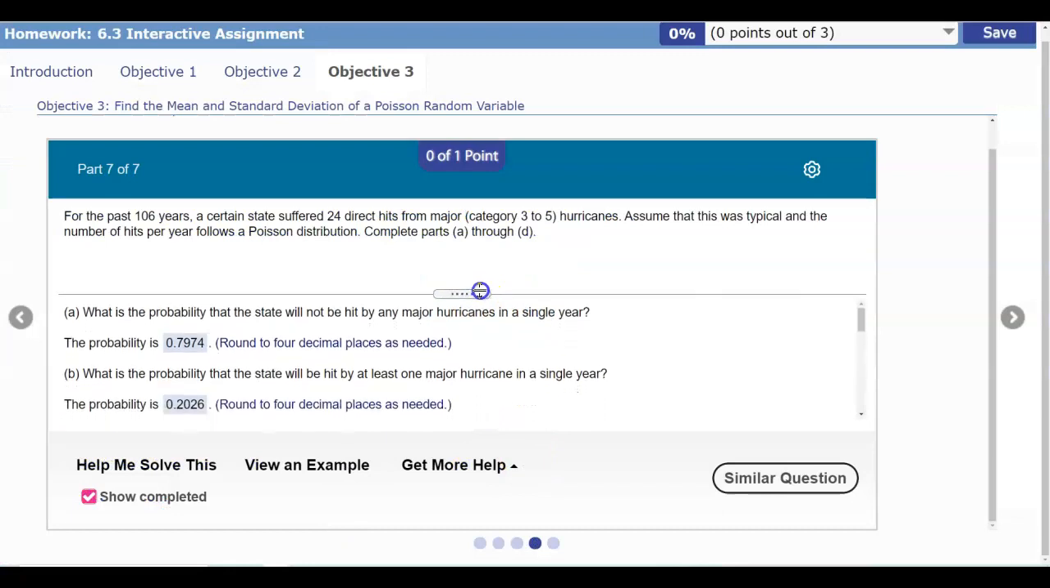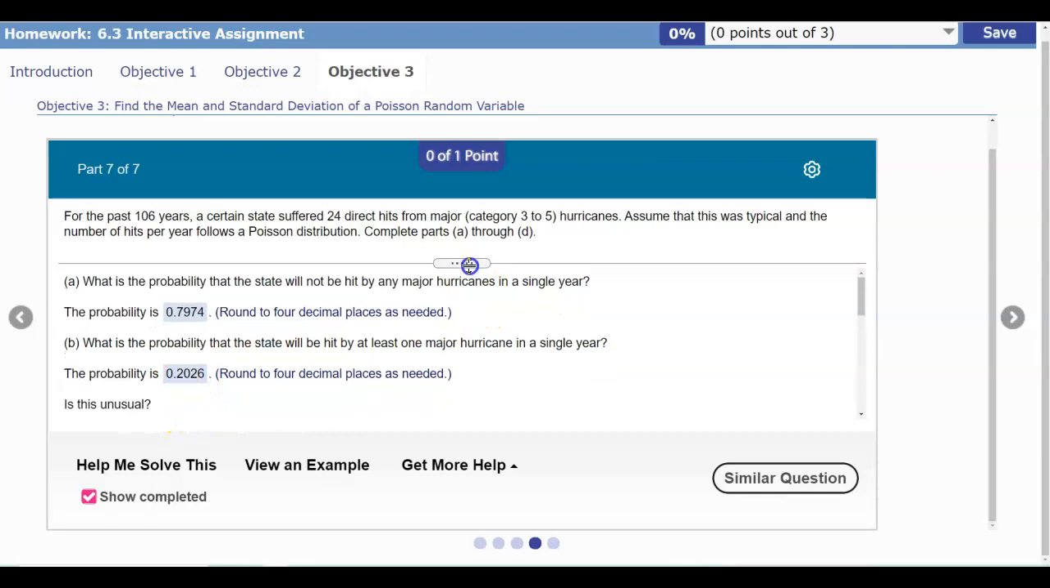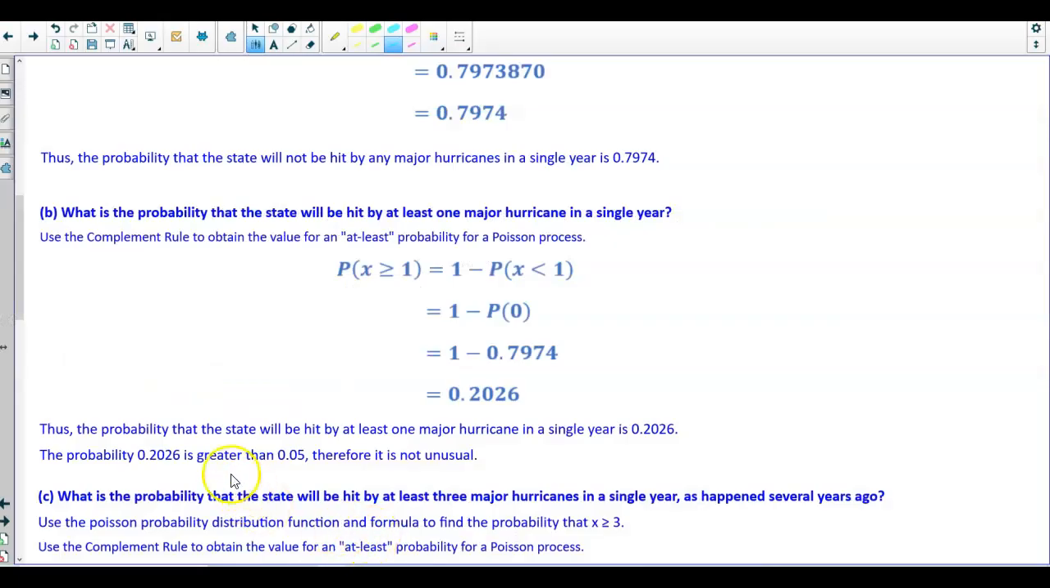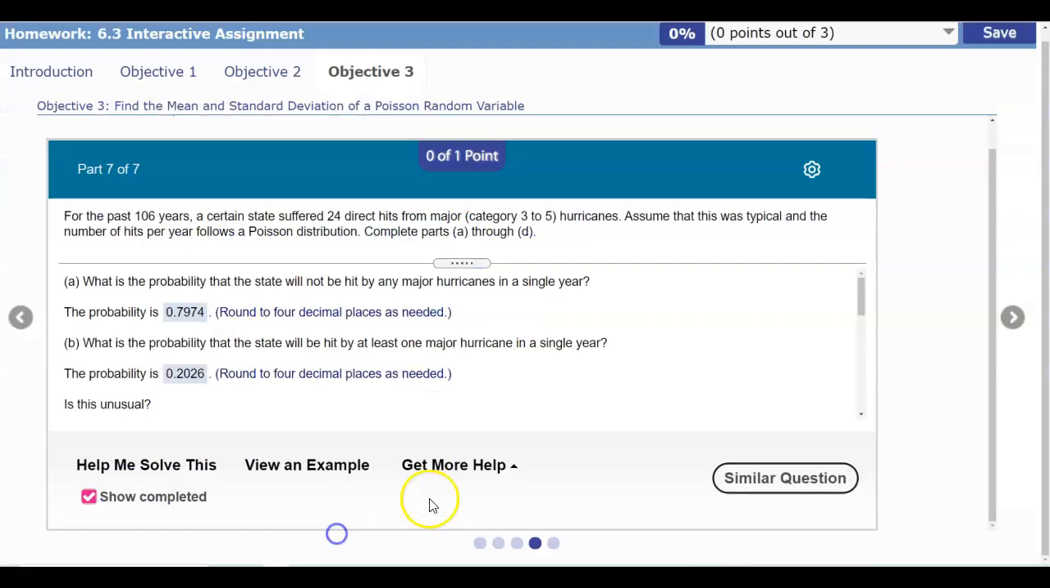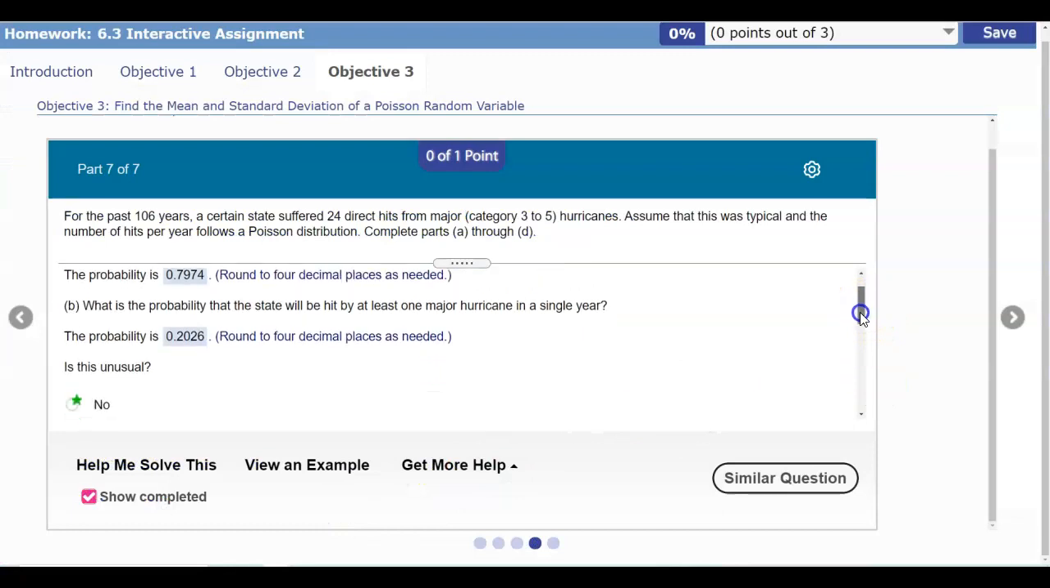We can see here that it says the probability is 0.2026. Now the next question is, is this unusual? Well, remember that if this number is greater than 0.05, then it would not be unusual. Now if it's less than 0.05, then it would be unusual. This number 0.2026 is greater than 0.05, and therefore it is not unusual. So that means our answer is going to be no.